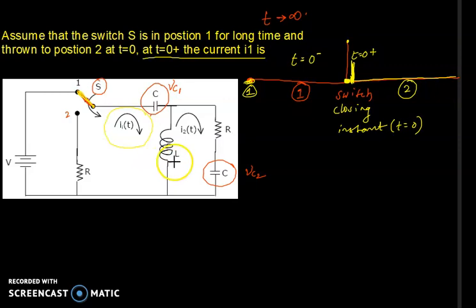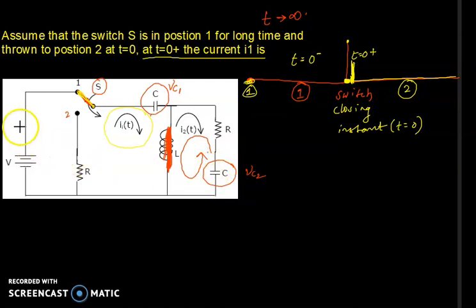And what happened to inductor L? The inductor becomes a short circuit. So at steady state, the inductor becomes a short circuit. Since this is short circuited, this capacitor will discharge completely through this short circuit. That means the capacitor is completely discharged.